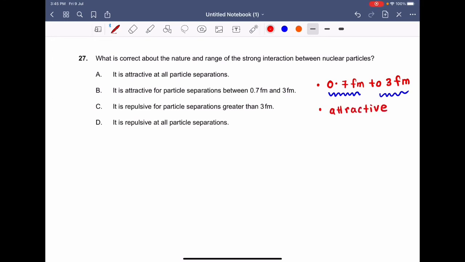Exploring option A, it is attractive at all separations. No, it is attractive only at small separations. Now exploring option B, it is attractive for particles between separations 0.7 femtometer and 3 femtometers. Yes, this falls in the definition of strong interaction between nuclear particles, so this option is correct. So the correct option to your question number 27 will be option B.